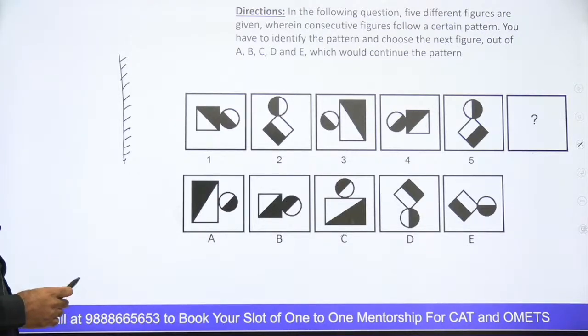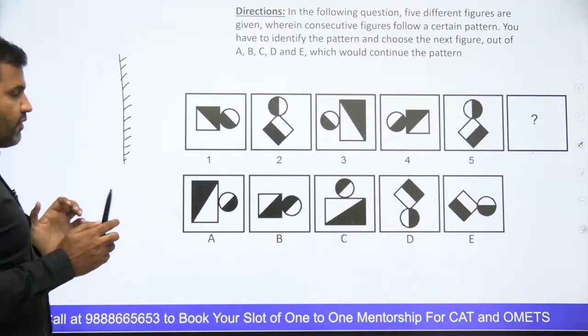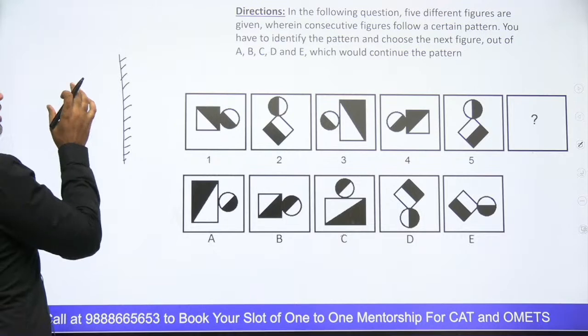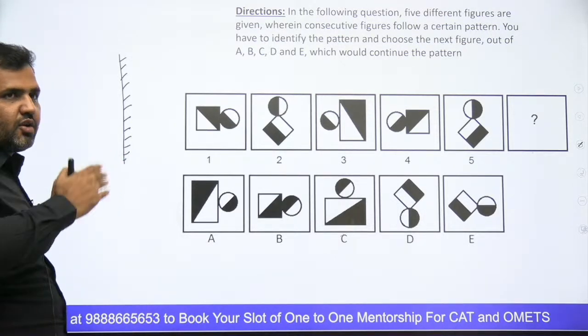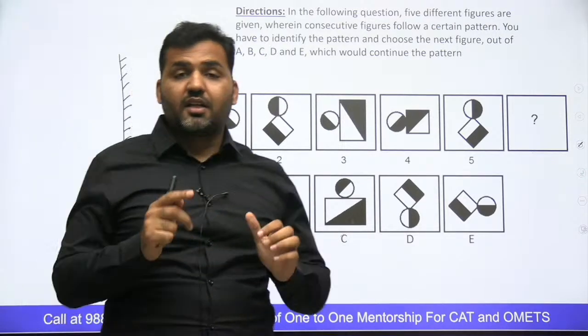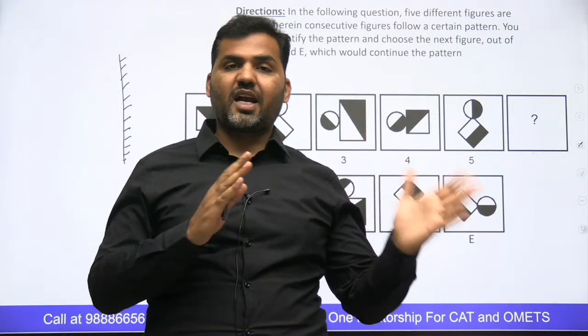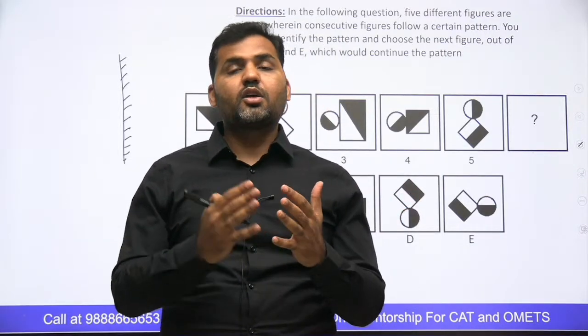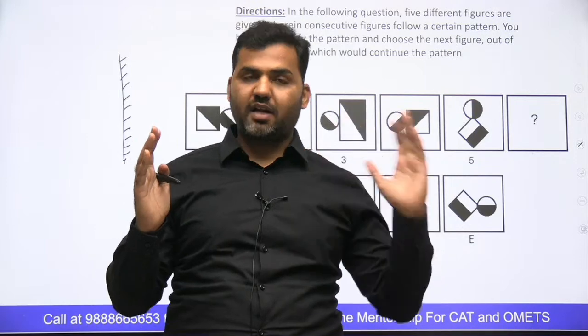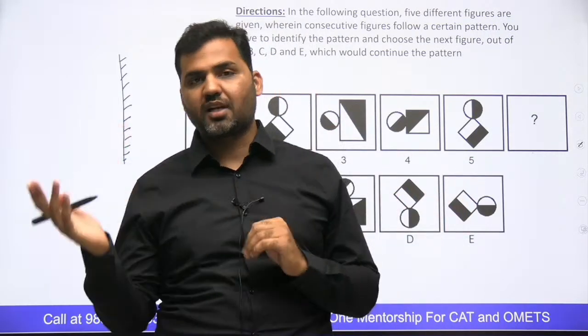If I want to find the mirror image, you need to know this. Whenever you try to find the mirror image of any shape or letter or word or any object, the left becomes right and the right becomes left. For example, when you see yourself in the mirror, your left hand comes on the right hand side and your right hand comes on the left hand side, right?